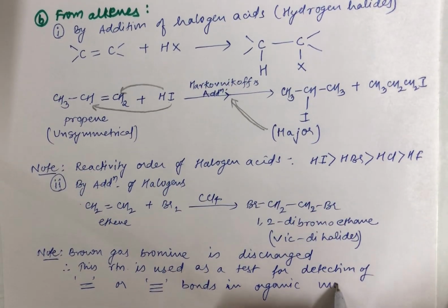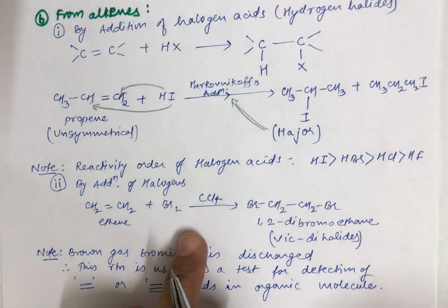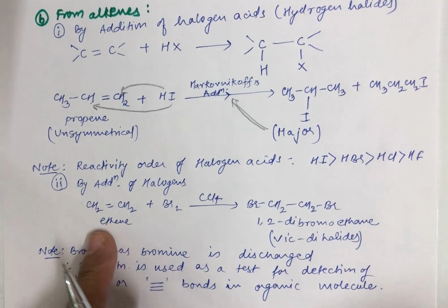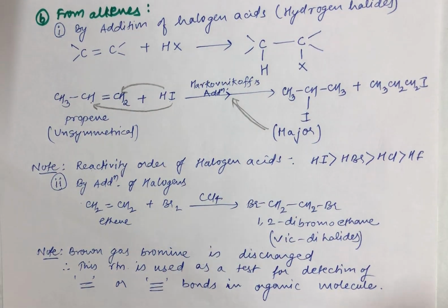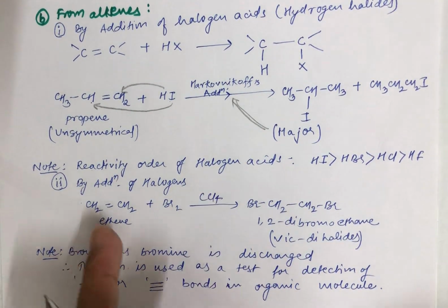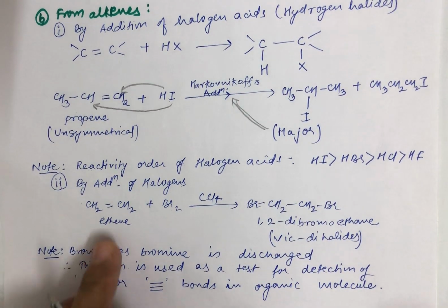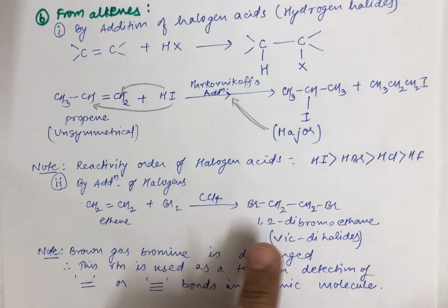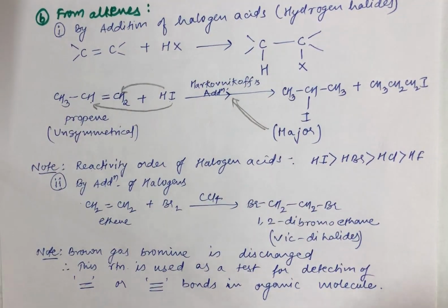I am repeating again, this particular test, that is addition of halogens to such alkenes in the presence of CCl4, bromine gas is released. Bromine gas is brown in color. So when this is discharged, it can easily be understood that there must be a double bond, leading to formation of a colorless vicinal dihalide compound. So that was the second way.